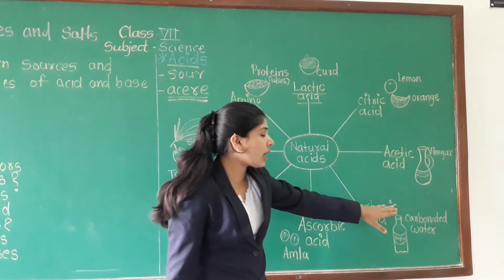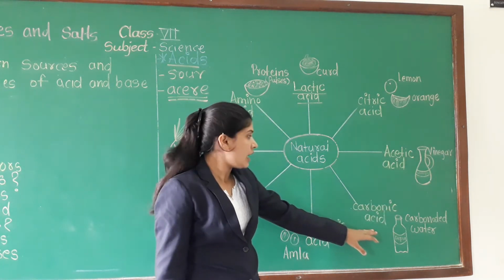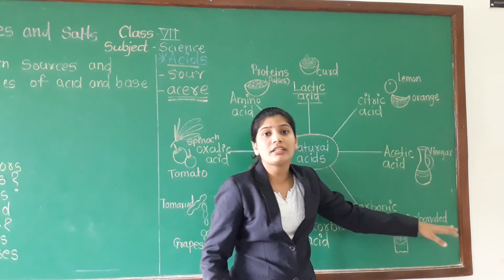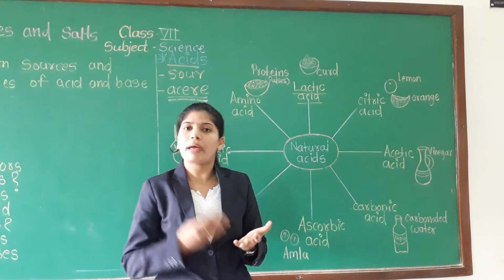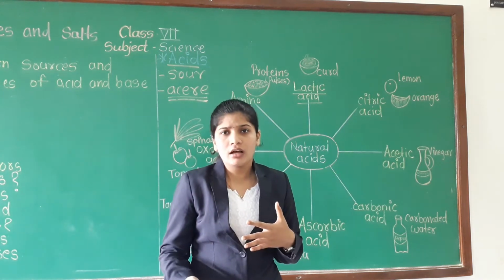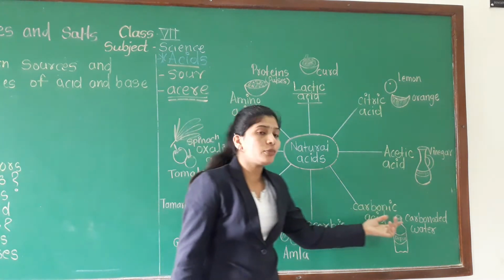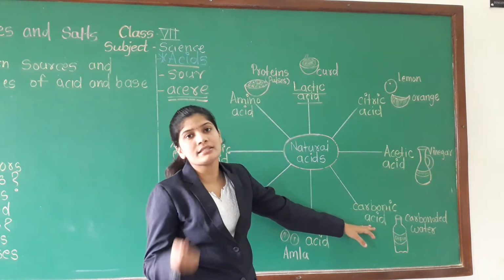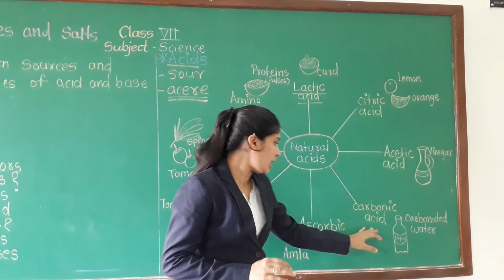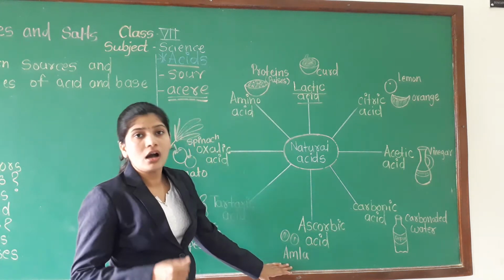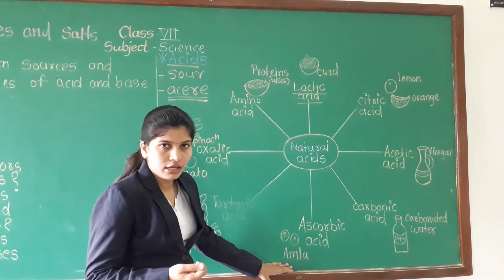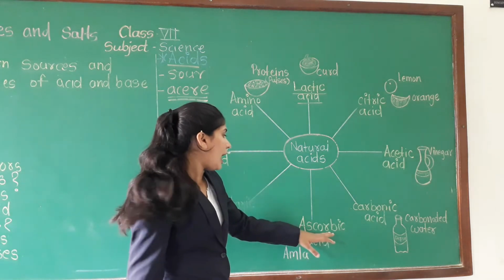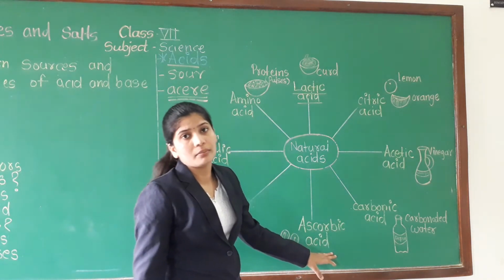Next one is carbonic acid, which is present in carbonated water. What is carbonated water? Your Pepsi and Coca-Cola are carbonated water. In that, carbonic acid is present. Understood? Next one is your amla. Do you know amla? Yes, we eat that. So in amla, ascorbic acid is present.